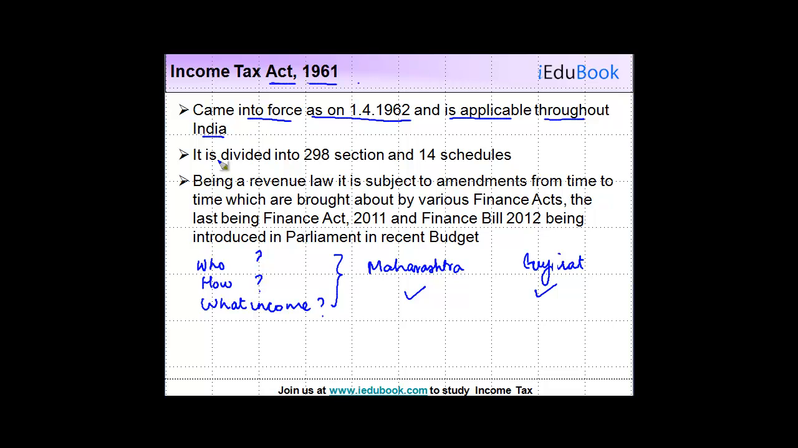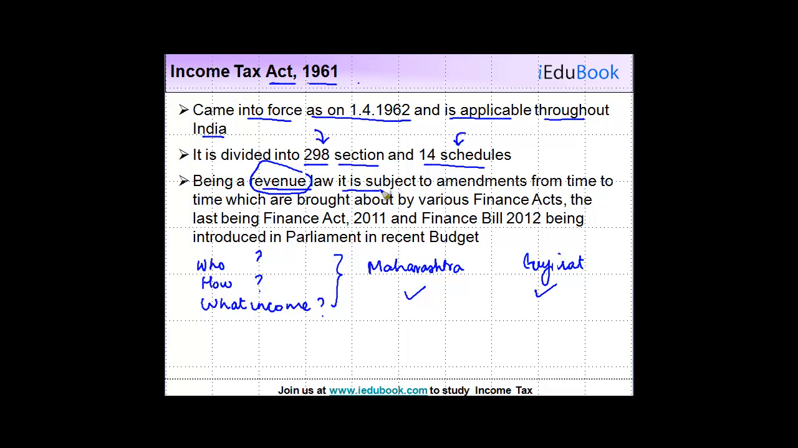Okay. This act is divided into 298 sections and 14 schedules. So you have to basically study all these 298 sections by the time you become an income tax expert. And then you have to study all the schedules as well to see what are the provisions relating to various things. Income Tax Act is a revenue law. Why? Because it is meant for the purpose of collecting revenue for the central exchequer. Not the state, it is a central law.